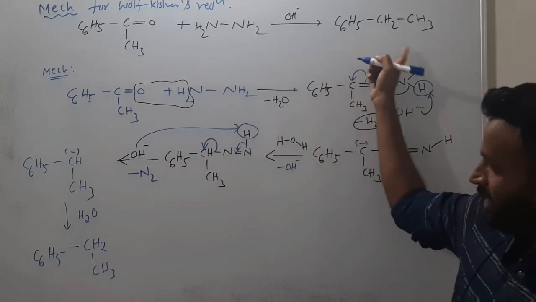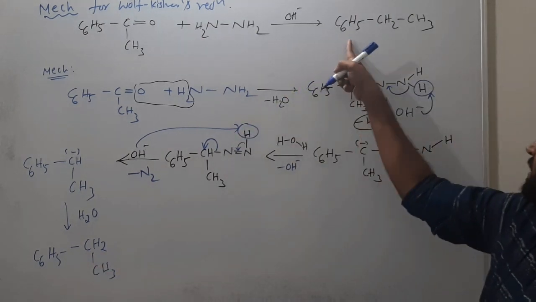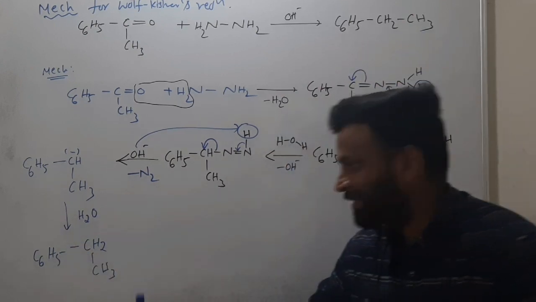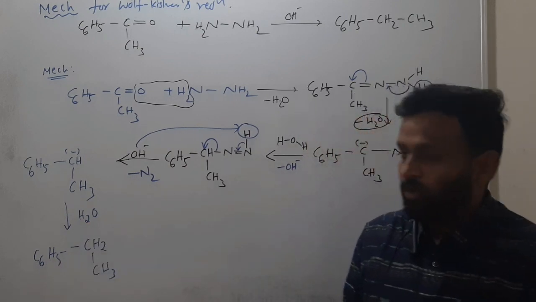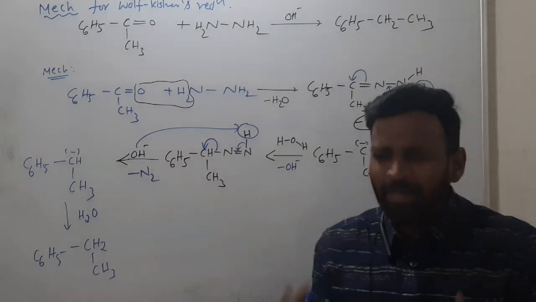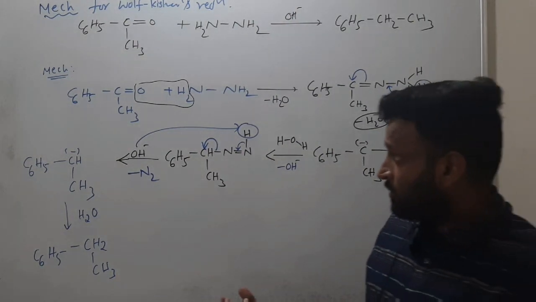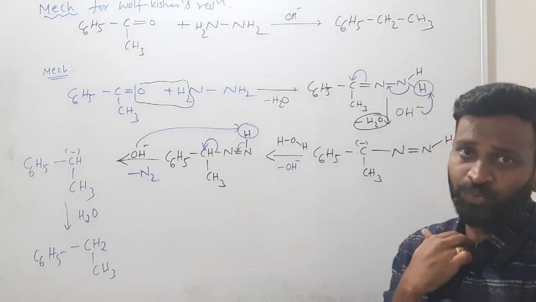So here I wrote the same thing only, no? C6H5, CH2, CH3. Here I wrote it straight, but here I wrote it like this. That's it. Remaining everything is the same. So this is about the Wolff-Kishner reduction. Actually, why we are discussing the mechanism is that any step they can ask in the exam. So what is the use of base? Like that they can ask you.